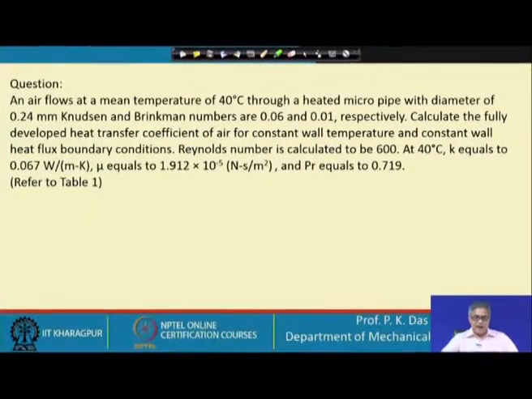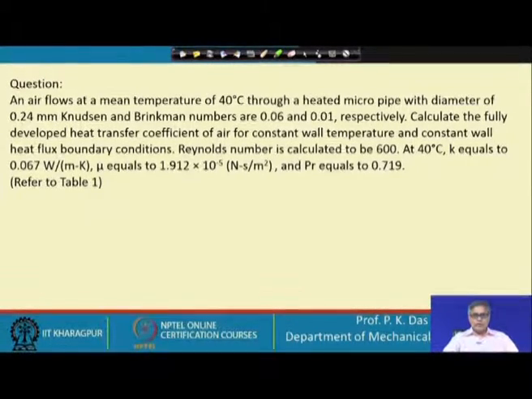In such cases, either one has to do an analysis and come out with an expression for Nusselt number, and from there calculate the heat transfer coefficient, or one has to look for a suitable correlation in terms of Nusselt number, Reynolds number, and Prandtl number. Putting the Prandtl number and Reynolds number in that equation, one can get the Nusselt number, and then in the next step the heat transfer coefficient.